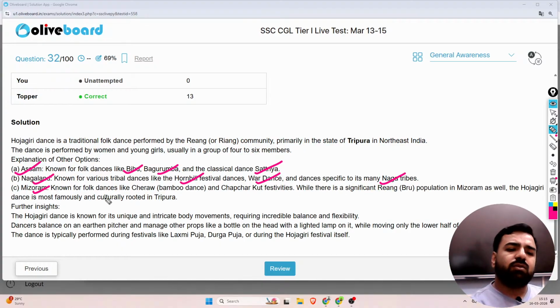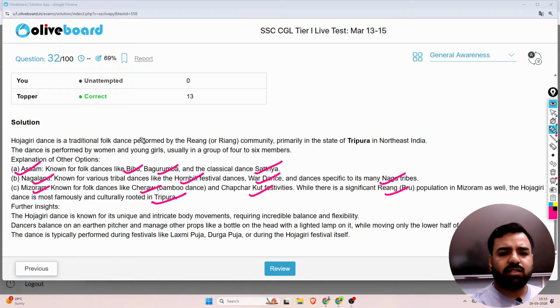Mizoram is known for folk dances like Cheraw, which is the bamboo dance, and Chapchar Kut festivities. While there is a significant Reang population in Mizoram as well, the Hojagiri dance is most famously and culturally rooted in Tripura. So that's why Tripura was the correct answer.